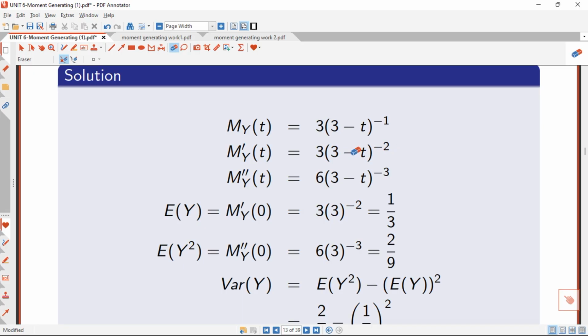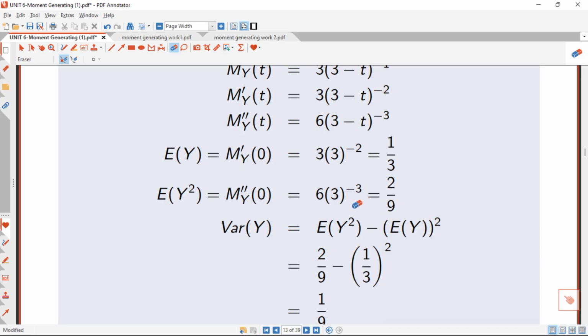We put t equal to 0, and we are getting our expectation here to be 1 over 3. Let's take the second derivative, and we are getting 6 times 3 minus t all raised to the power negative 3. When you put t equal to 0, we are getting 2 over 9.